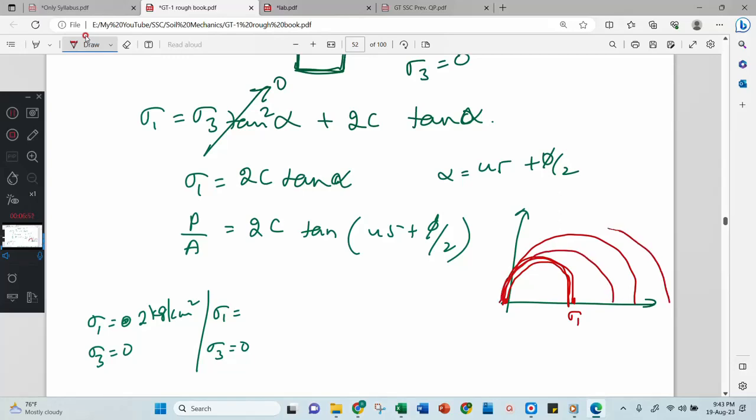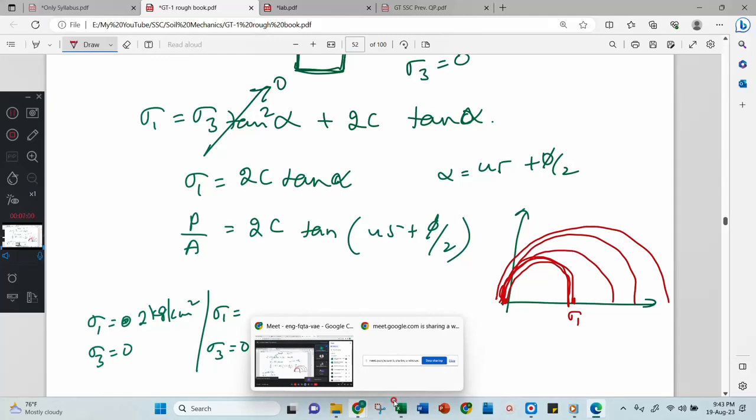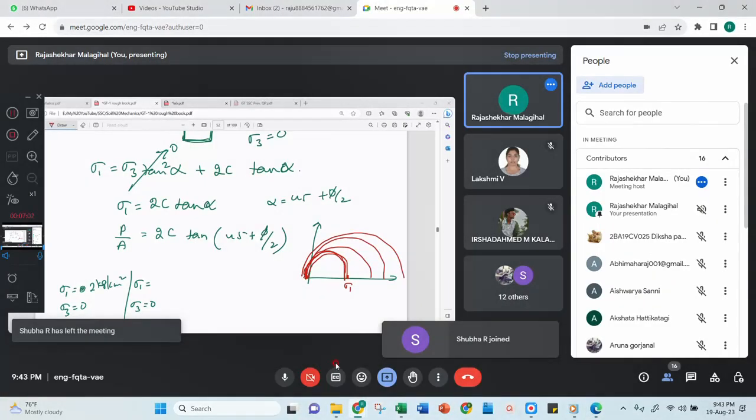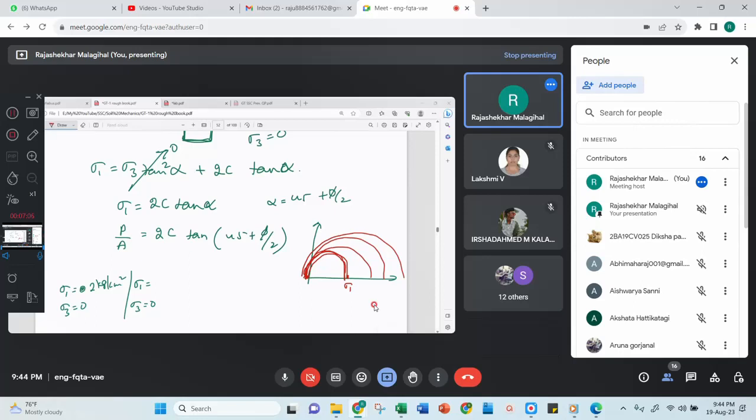Or will it be like this? What do you say? Any idea? No idea?